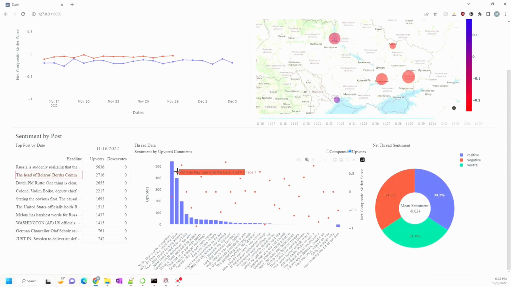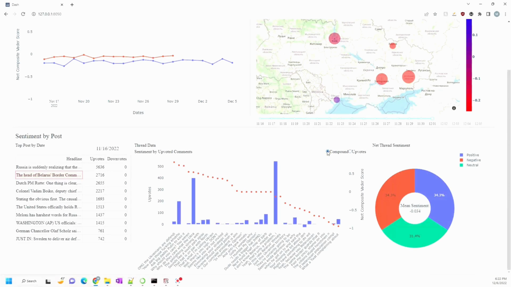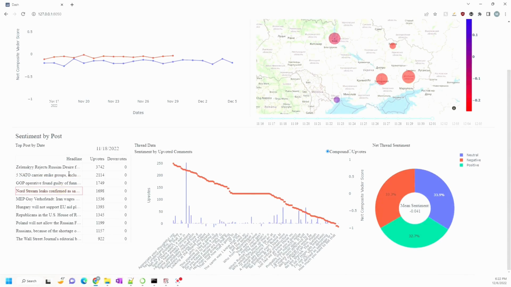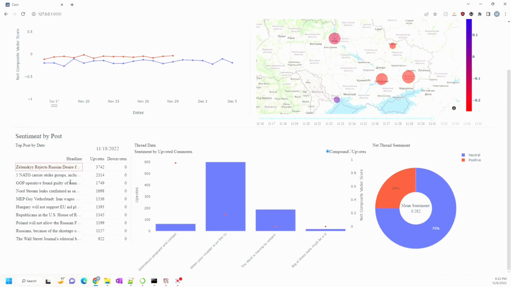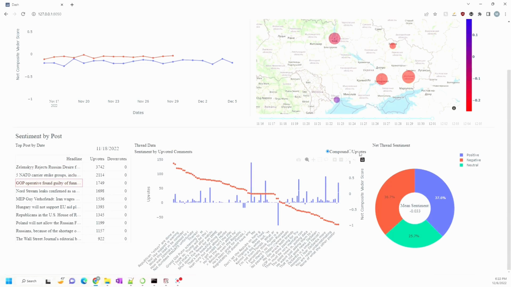If we go to the value over here, we can see the net sentiment of it, and again the abbreviated part of the comment. We can sort by either upvotes, which is the default, or the compound net composite Vader score. And again, we can change this across different dates to see different values and sentiments of different posts.